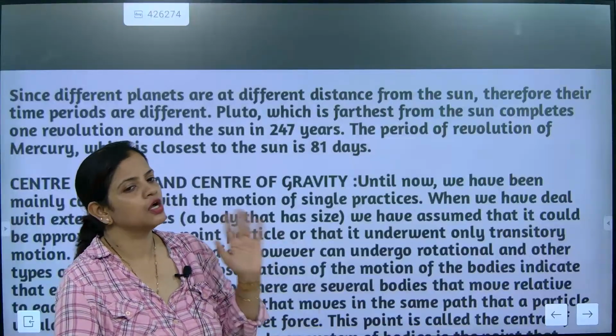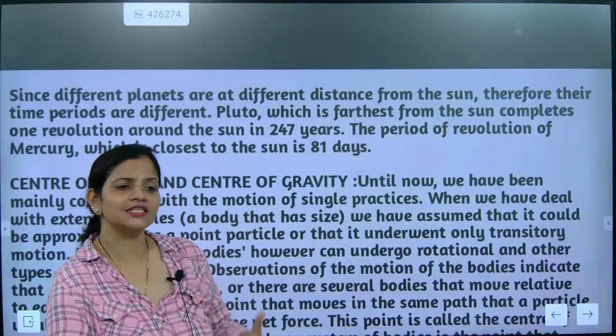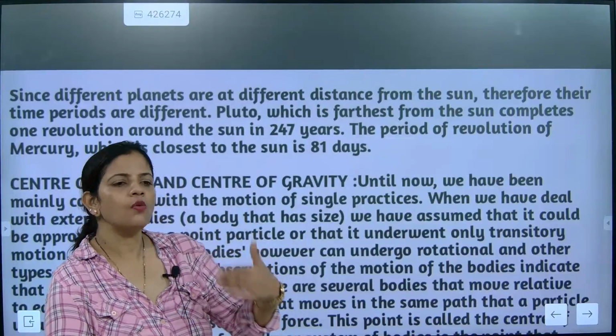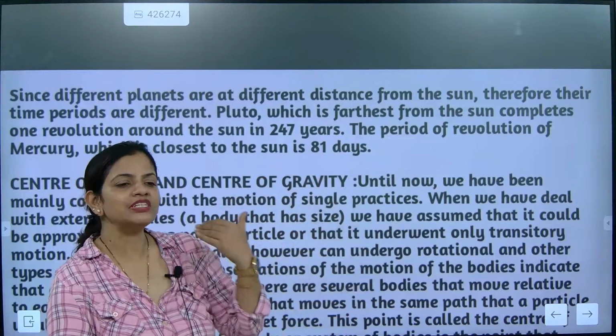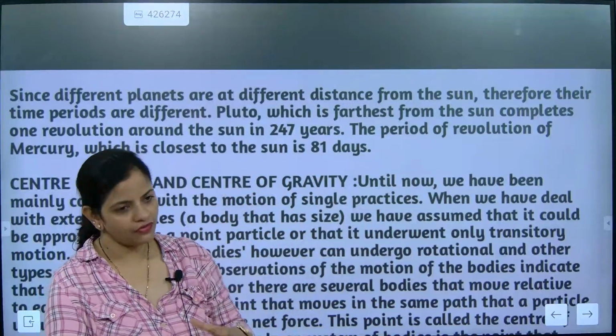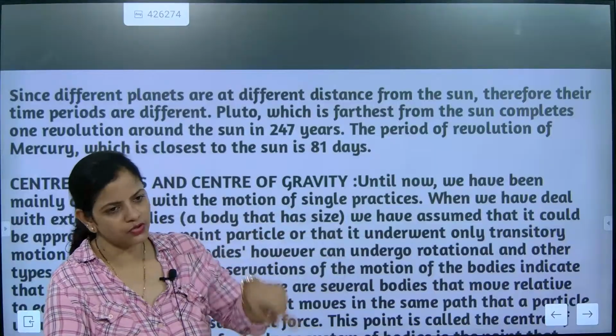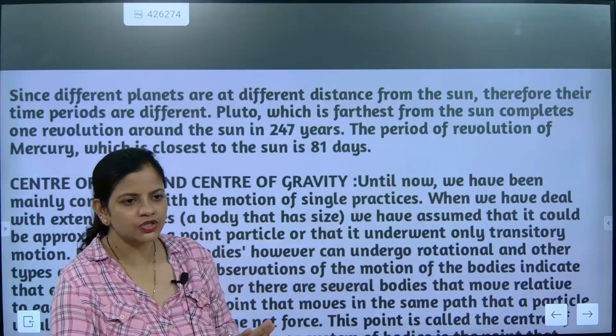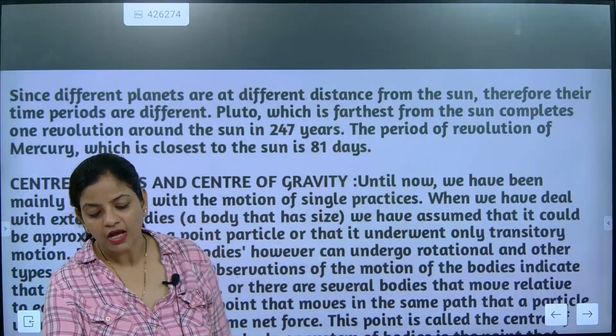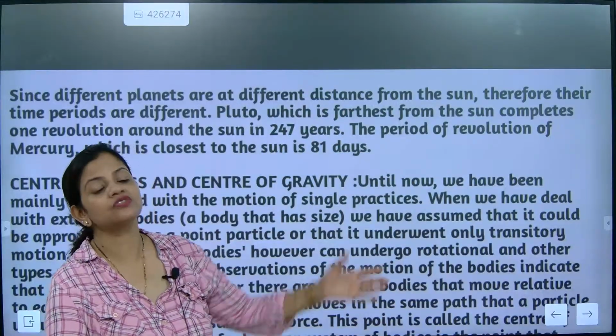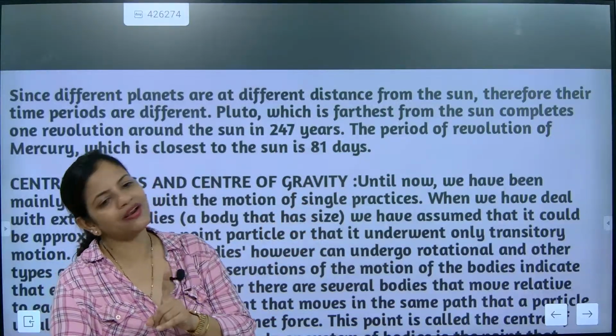The answer is no, because of its distance from the sun. So however far it is, that much time it will take to complete one revolution. Understood? So Pluto is very far, which means it will take more time to complete one revolution.